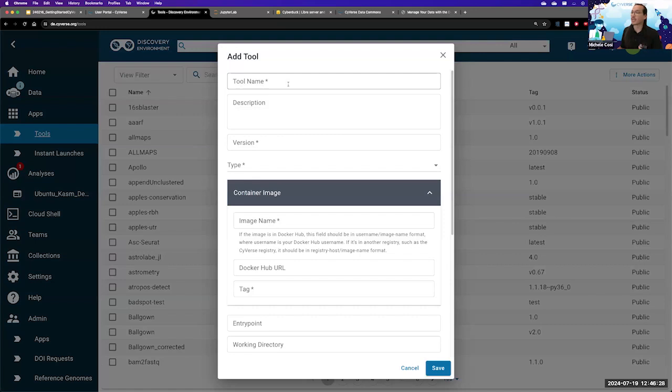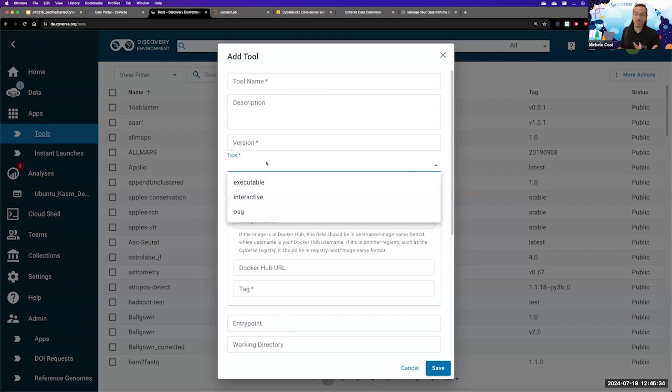With add tool, you can give the tool your name, you can give the tool your version, specify whether the tool is an executable or interactive. An executable tool is a tool such as Blast, which runs on the command line, whilst a tool such as Jupyter Lab is an interactive tool, which has its own IDE, for example.